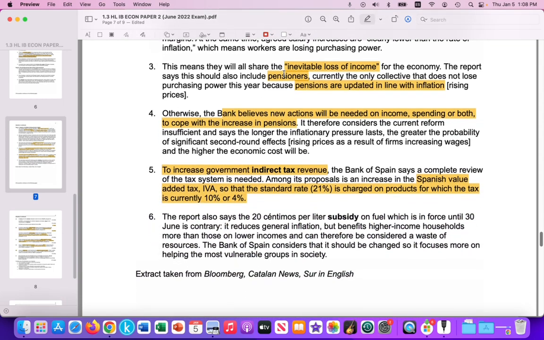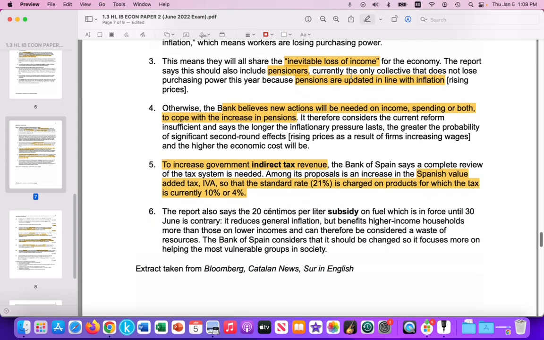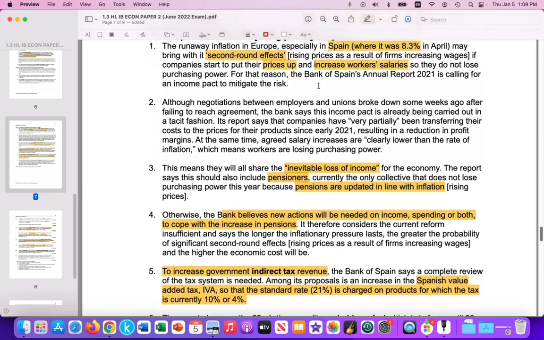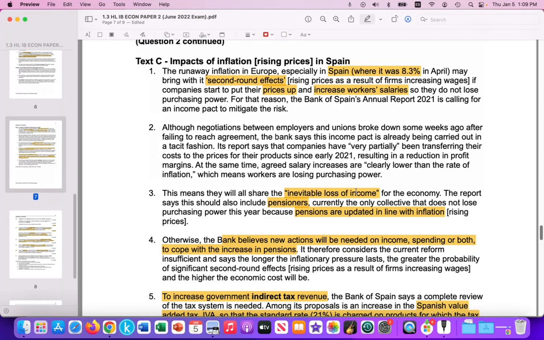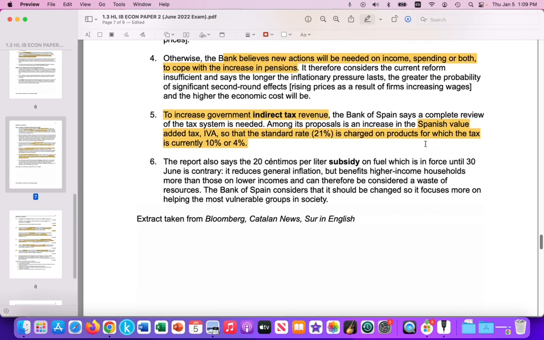It goes on to discuss that there could be an inevitable loss of income for the economy. The report also highlights that pensioners are probably the only stakeholder that will not be directly impacted by the rising inflation in Spain, because by law in Spain, pensions must increase by the rate of inflation. So if inflation is 8.3%, then the Spanish government must increase pensions by 8.3% to keep up with inflation. So that will drain tax revenue from the central government to pay for that increase in pensions.